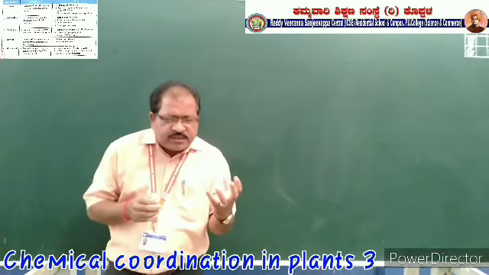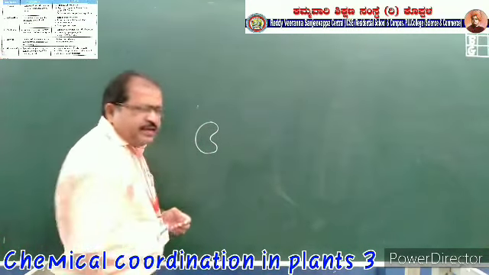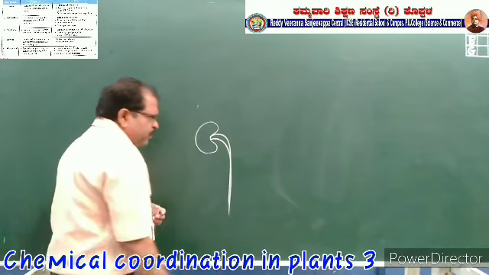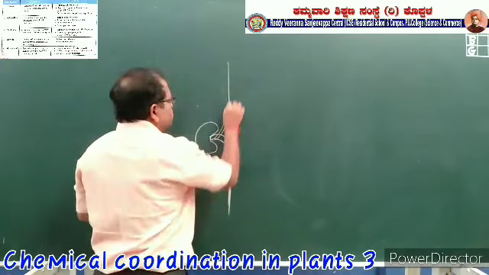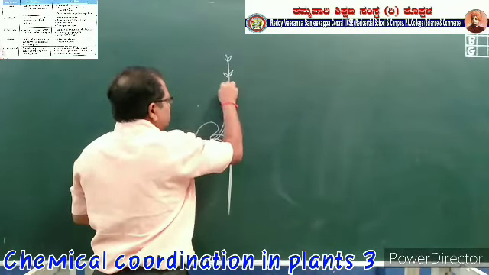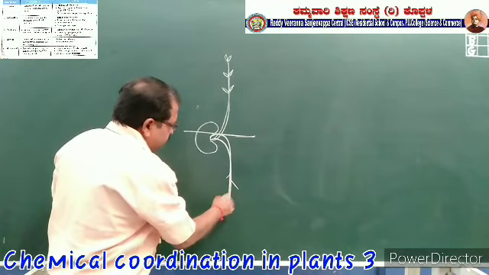When the seed is germinated, the radicle will be moving in the downwards direction and the plumule is moving in the upwards direction. This is the radicle.